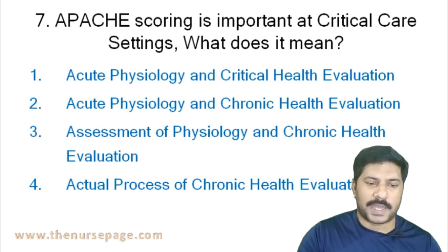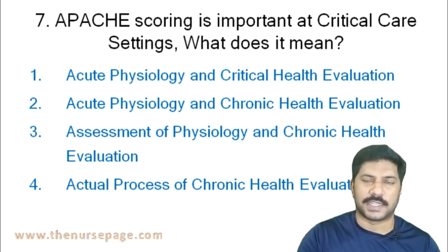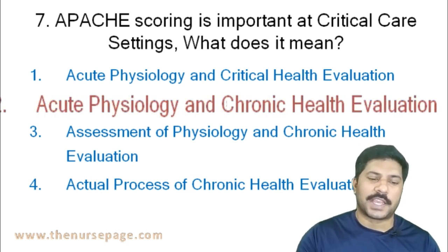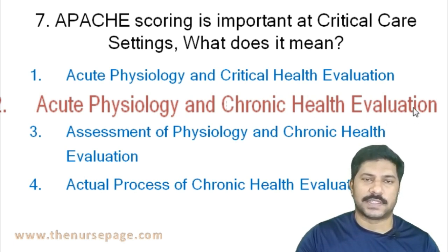Next question. APACHE scoring is important in critical care settings. What does it mean? Acute physiology and critical health evaluation, acute physiology and chronic health evaluation, assessment of physiology and chronic health evaluation, actual process of chronic health evaluation. The correct answer is acute physiology and chronic health evaluation.